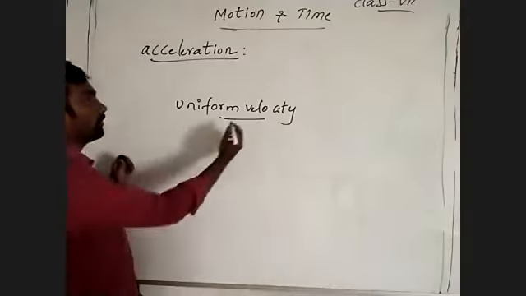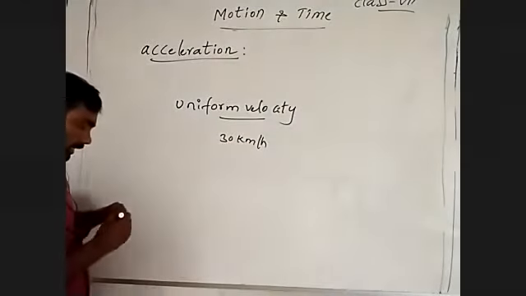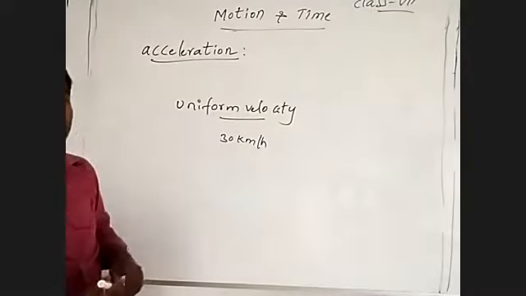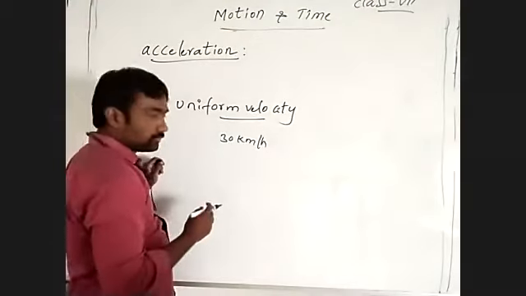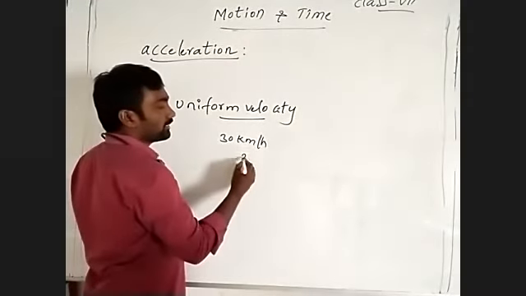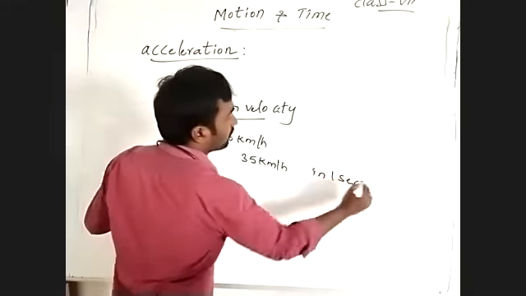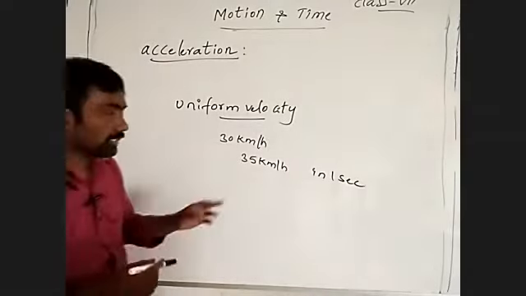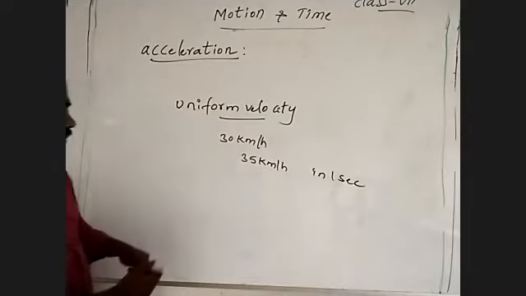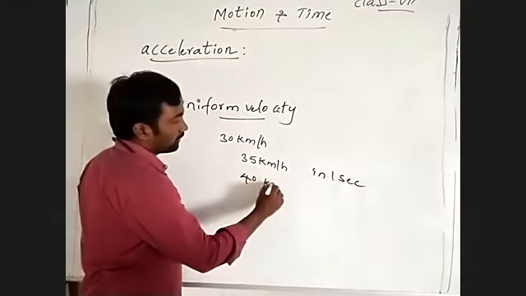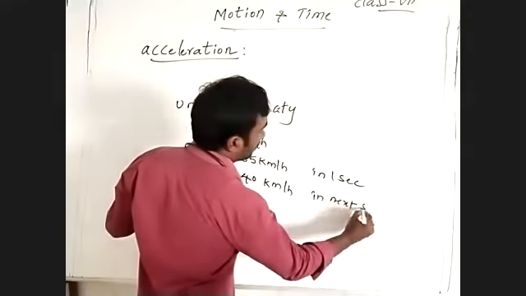The car is moving with a uniform velocity of 30 kilometer per hour. Suddenly, it increases to 35 kilometer per hour in 1 second. Next, it travels with 40 kilometer per hour in the next second.